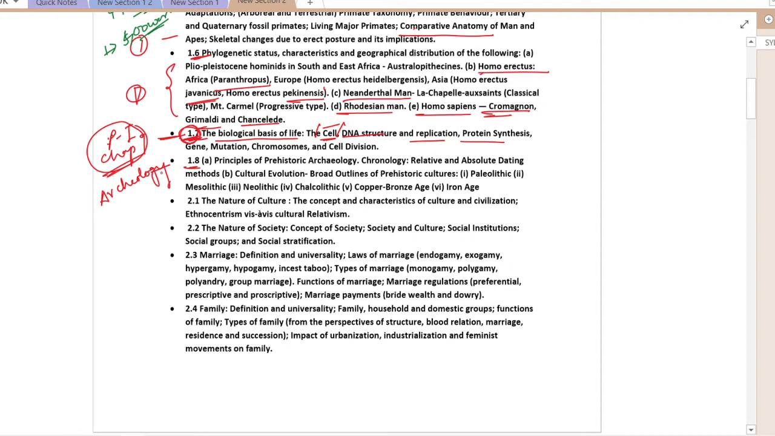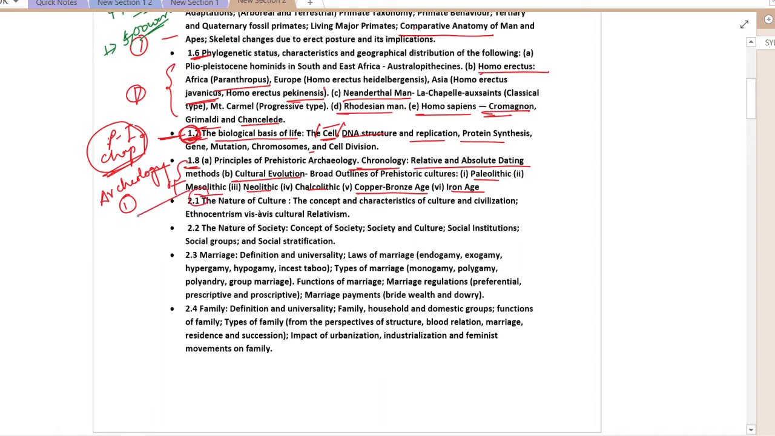Then there comes archaeology. Then relative and absolute dating. One question definitely comes from archaeology, and this is a potential area from where the question comes. Then we'll talk about the cultural evolution, wherein we'll discuss Paleolithic, Mesolithic, Neolithic, and Chalcolithic. After doing that, we'll move to the Copper, Bronze Age, and Iron Age.